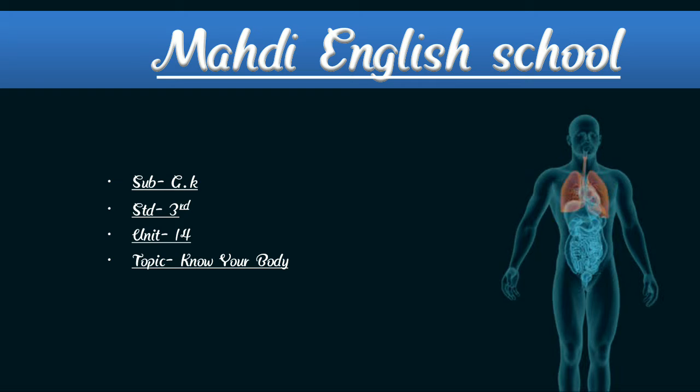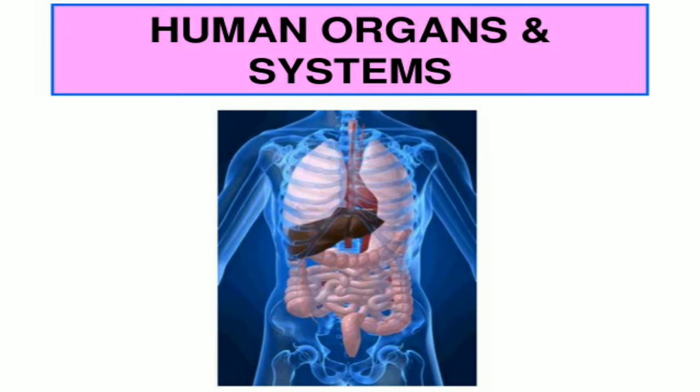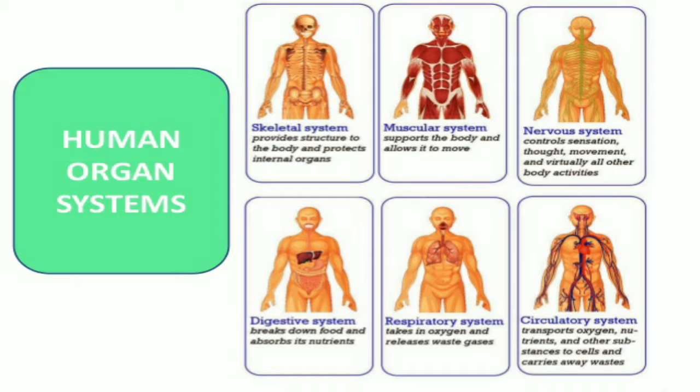Students, today we are going to learn GK unit number 14, Know Your Body. So, human organs and systems. We have so many body parts, and our human system has so many organs. Now let us learn in detail about the human organ systems.